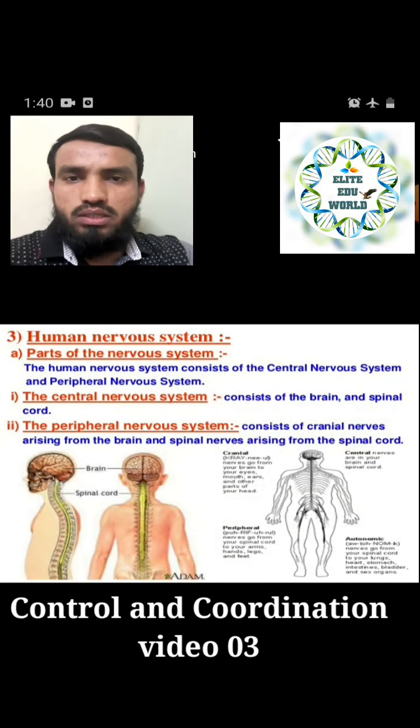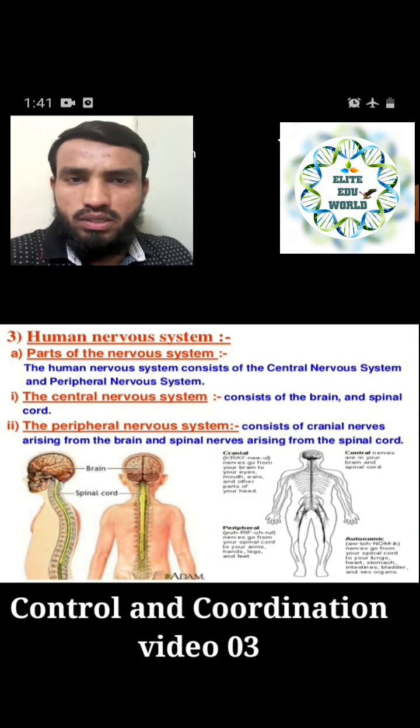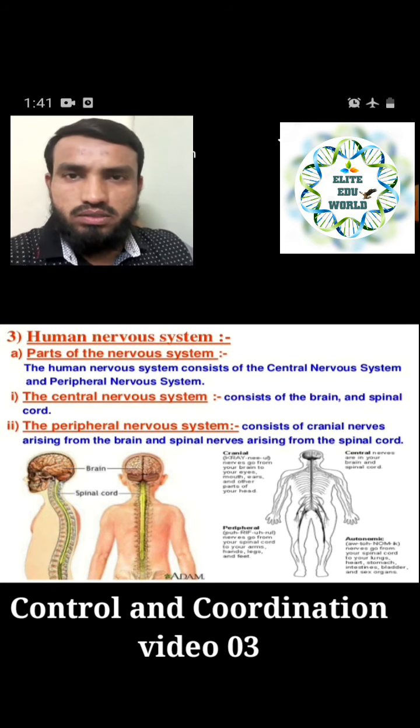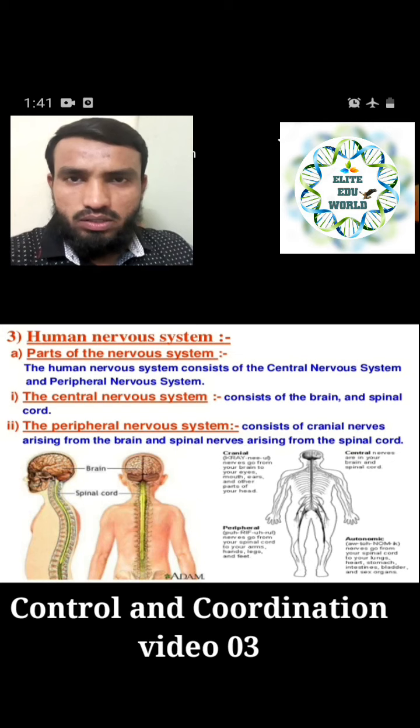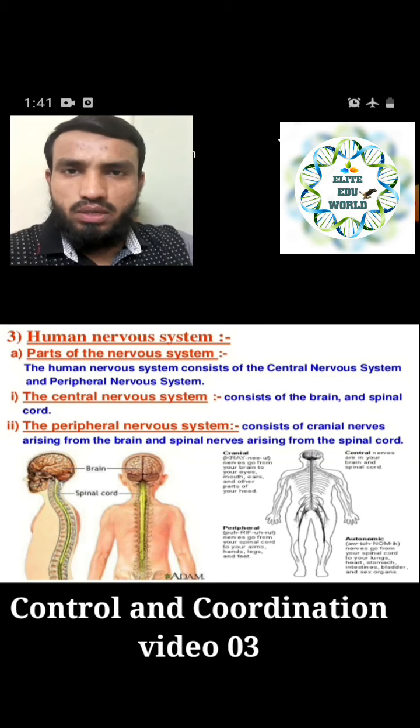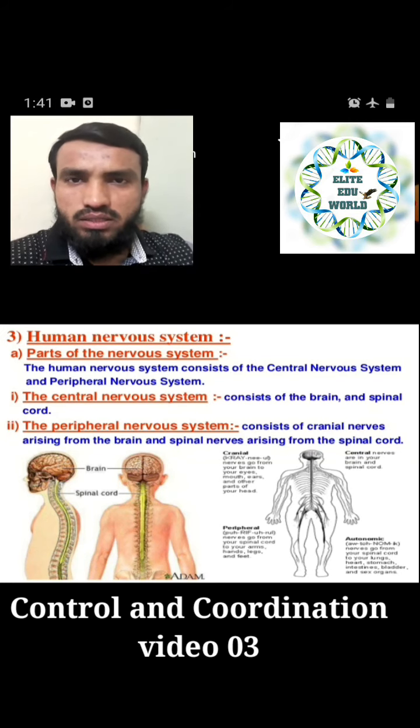Then we have seen the parts of the human nervous system, and we can easily divide it into the central and peripheral nervous system. The central nervous system consists of the brain and spinal cord especially, which is present in the center of the body. In the peripheral, we have seen the hands and legs away from the center of our body. The nerves are present in those peripheral areas, which we have seen in the peripheral nervous system.